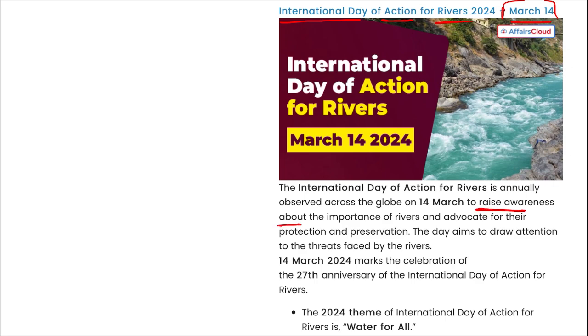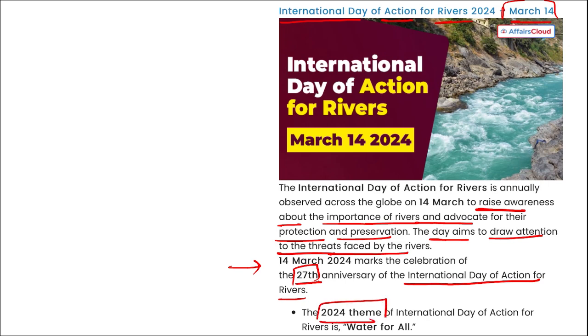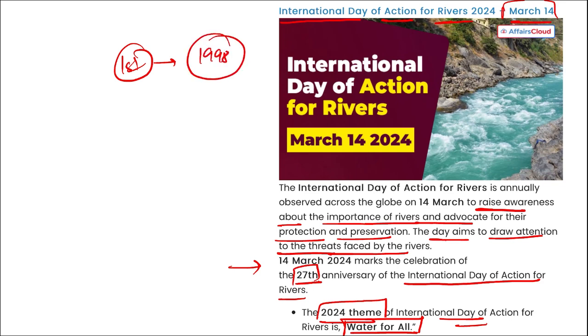Next is International Day of Action for Rivers, observed on 14th of March, and it is to raise awareness about the importance of rivers and advocate for their protection and preservation. The day aims to draw attention to the threats faced by the rivers, and this 14th of March, this marks the 27th anniversary of the International Day of Action for Rivers. This 2024 theme of International Day of Action for Rivers is water for all. This is the theme that you need to remember. The first ever International Day of Action for Rivers and Water was observed in 1998.